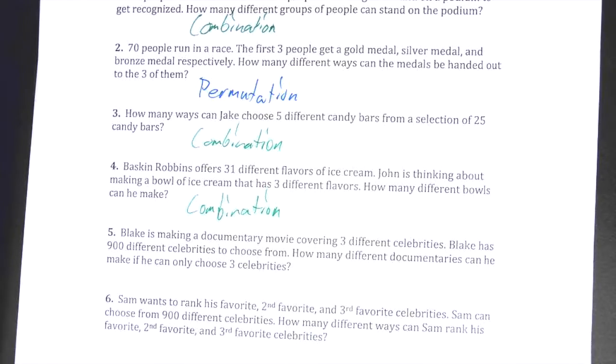So would 5 also be combination? Or would it? So is there anything significant about the 3 that differentiates the 3 that are chosen from each other? Because you're right on this one. This one's similar, except they don't tell us if there's any difference between the 3 that are chosen for the documentary. So what would that make? Combination. Yeah.